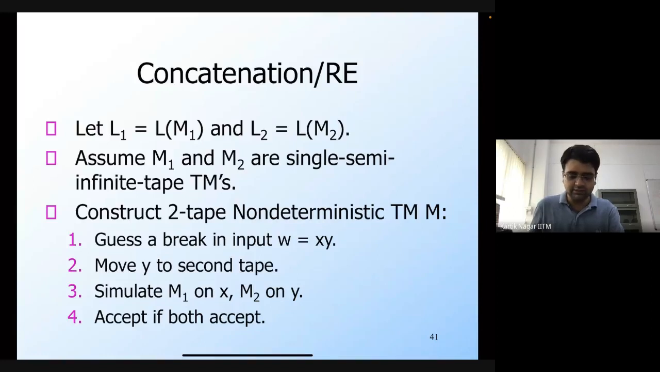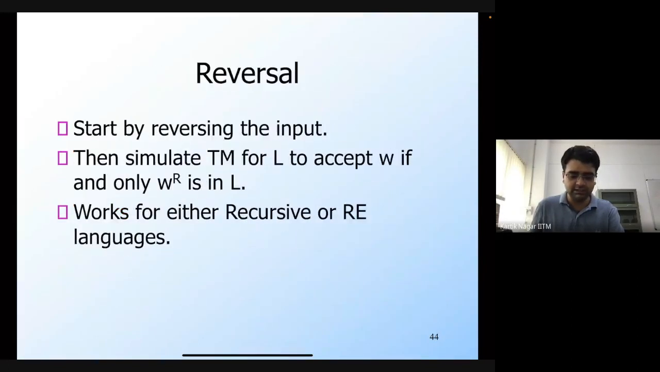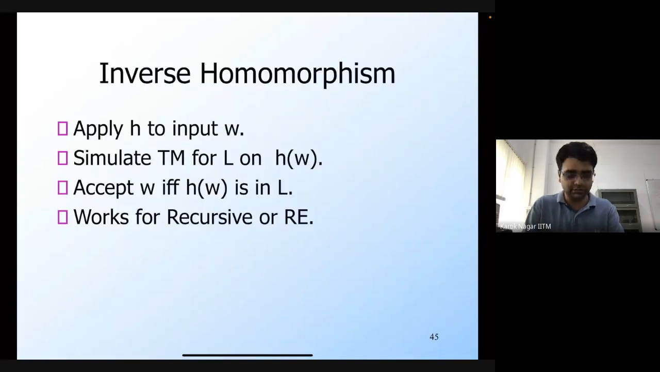There are other closure properties as well, like concatenation, homomorphism and inverse homomorphism, but also star and reversal. But again, I'm going to leave this as a reading exercise, so you can take a look at the different constructions for the different closure properties.